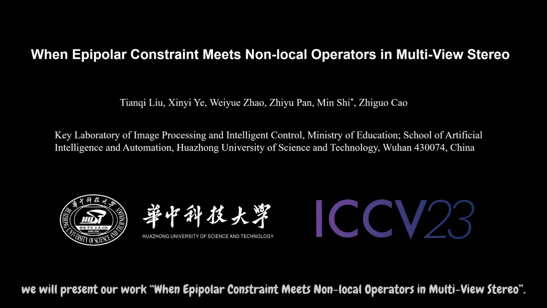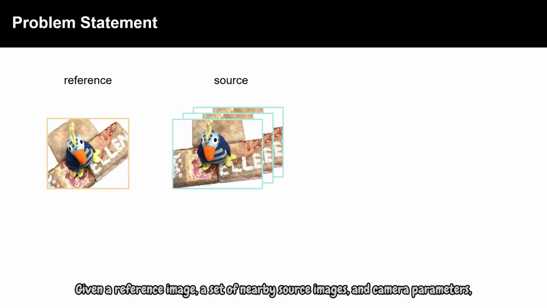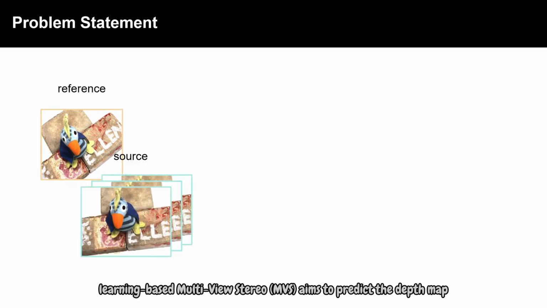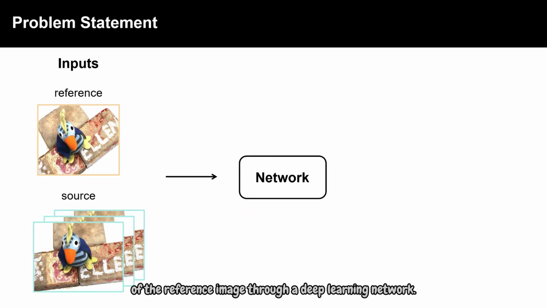In this video, we will present our work, When Epipolar Constraint Meets Non-Local Operators in Multi-View Stereo. Given a reference image, a set of nearby source images, and camera parameters, learning-based multi-view stereo (MVS) aims to predict the depth map of the reference image through a deep learning network.